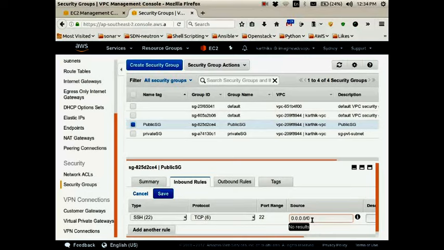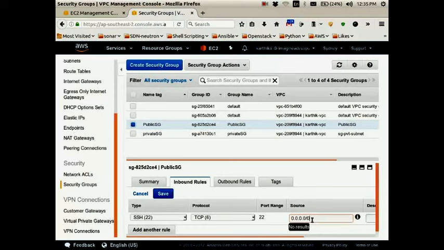Generally, when you have an AWS account and you are launching your own servers, you will give SSH access only to your own public IP address. That will be more secure. If I give 0.0.0.0/0, any one of you, if you have the private key, can access it. But if you mention your own IP address here, only you will be able to access.